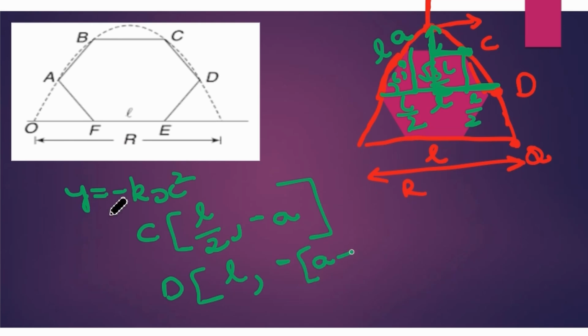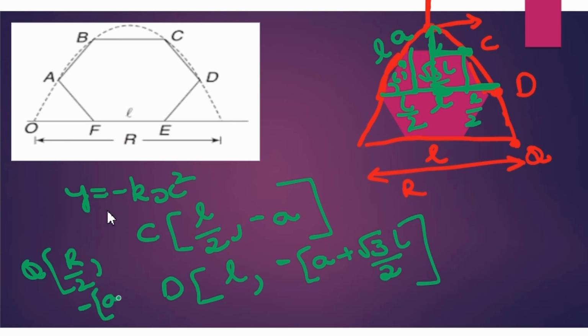Now I want the last point Q. The Q is nothing but, see, can I say the complete one is range R? So can I say it as R by 2? And then you want to write the y-axis coordinate. That will be minus times of A plus root 3L by 2 plus root 3L by 2, that is root 3L. So this is done.